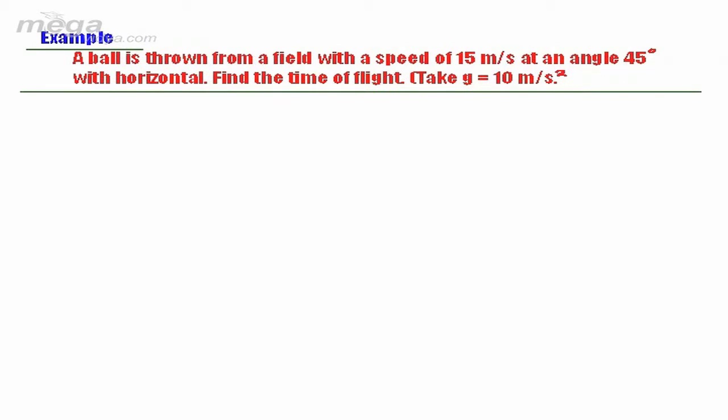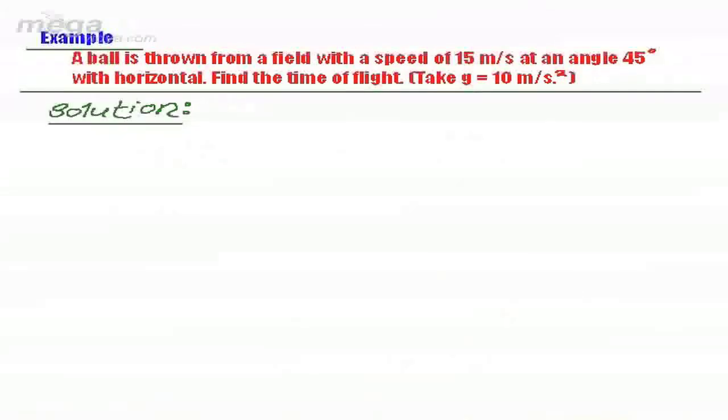So we are talking about an example in which a ball is thrown from a field with a speed of 15 meter per second at an angle of 45 degree with horizontal. Find the time of flight. If we talk about the solution to this question, what can we do here?